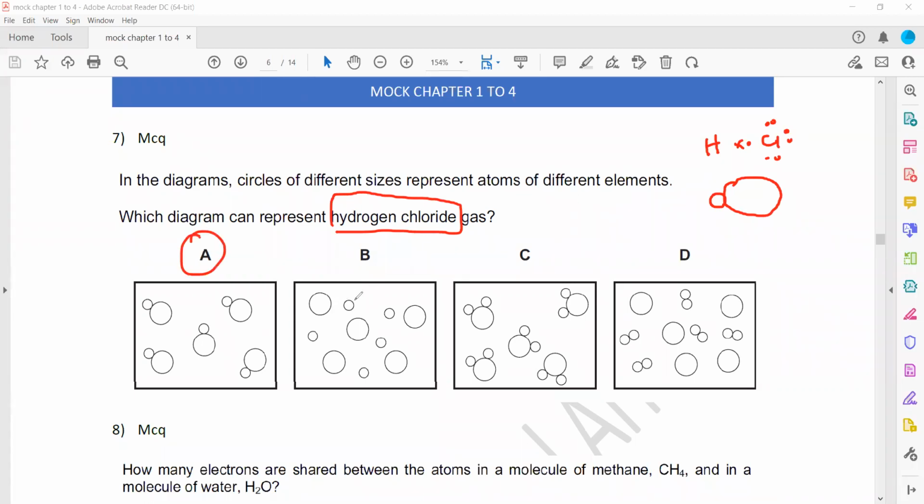Why not B? Because in B, they are separated from each other. Hydrogen and chlorine are not combined with each other, but hydrogen chloride is a compound, so they should combine with each other. Why is C wrong? C shows 2 hydrogen combined with 1 chlorine, but that is not the formula of hydrogen chloride. Hydrogen chloride is HCl, that's why it cannot be C. And what about D? D represents 2 hydrogen separate and 1 chlorine separate. So that is also wrong. It does not represent the structure of a compound. It represents a mixture of 2 different elements. So A is the right answer, which shows that hydrogen is combined with chlorine.